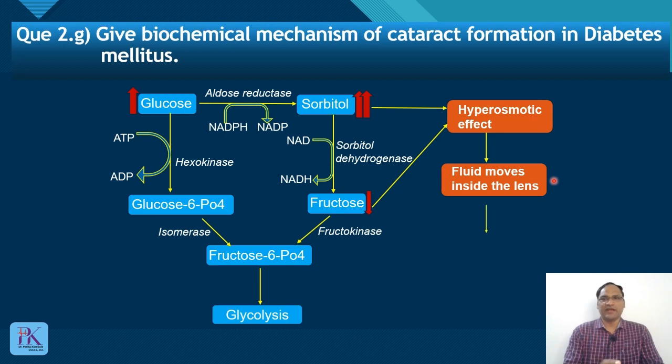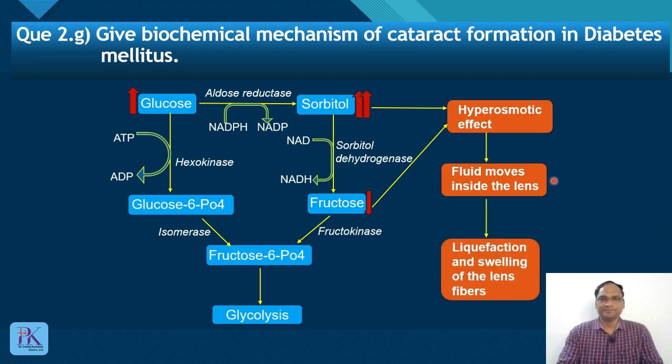The movement of fluid inside the lens leads to liquefaction and swelling of the lens fibers, and ultimately opacity of the lens fiber, and you will have the cataract.